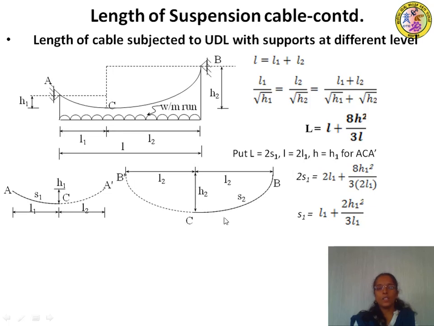If this is S2, then this is also S2, and if this is L2, then this distance is also equal to L2.